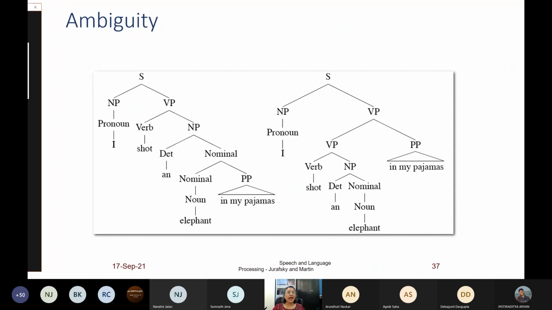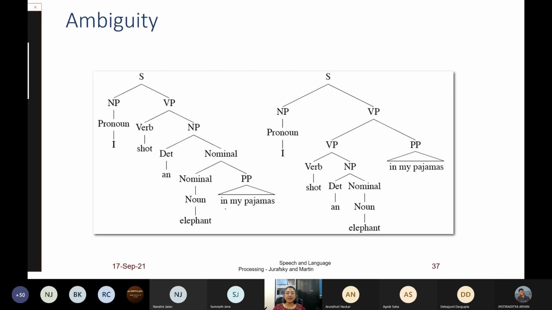There are also ambiguities in a sentence. We have discussed ambiguity in the beginning of the class, and the same sentence can have multiple parse trees. So, this is a sentence I think I also told in the class. I shot an elephant in my pajamas. These are two of the derivations.